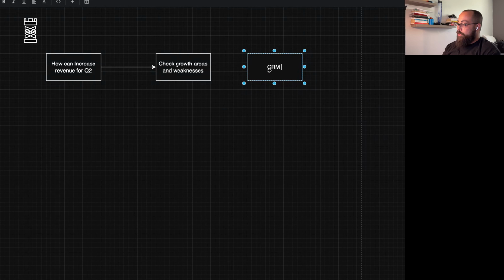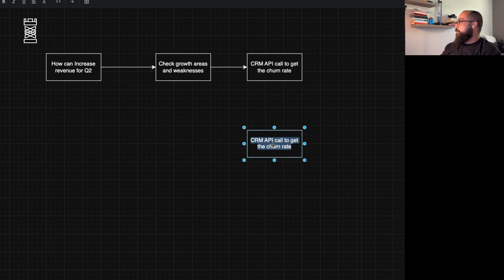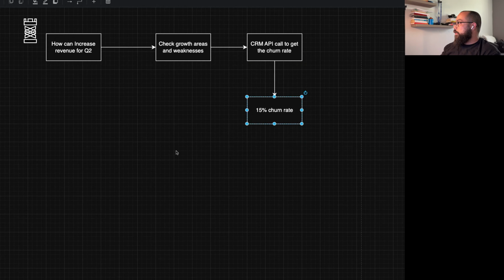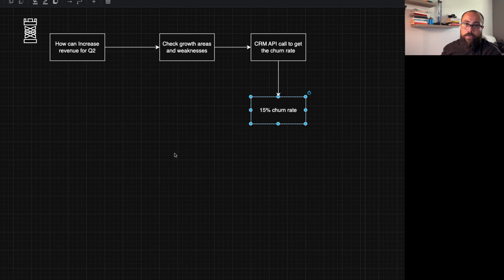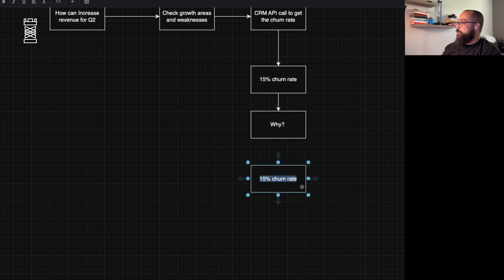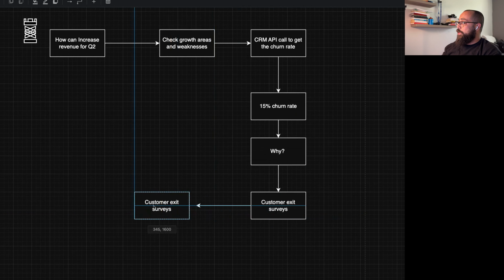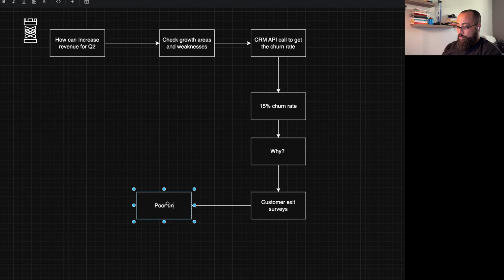And to do this first step, it's going to do a CRM API call. With that CRM API call, it's going to get the churn rate, for example. Let's say it finds out that it's 15%. In this case, it found out that it's 15% churn rate. Now it needs to understand the why behind it. And let's say it has the power also to check customer exit surveys to understand why we have a high churn rate. And let's say that whatever came back from this data showed that it's poor onboarding process and support in this case.